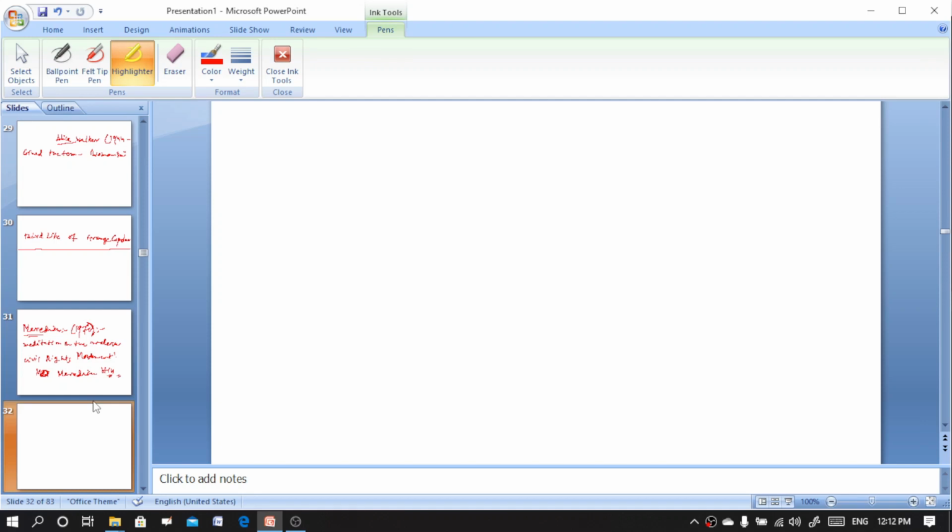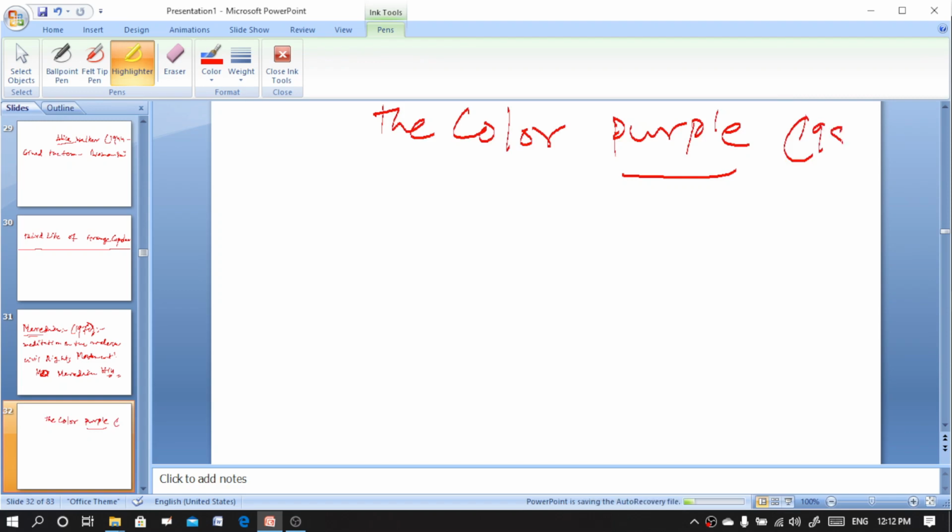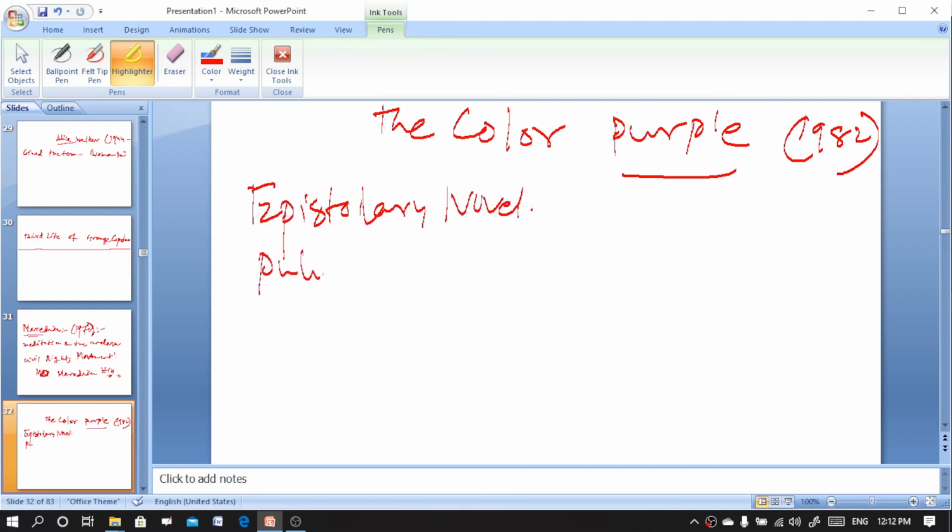But the famous work of Alice Walker is The Color Purple, published in 1982. The Color Purple is an epistolary novel. For this work, she was awarded the Pulitzer Prize for fiction and the National Book Award for fiction.